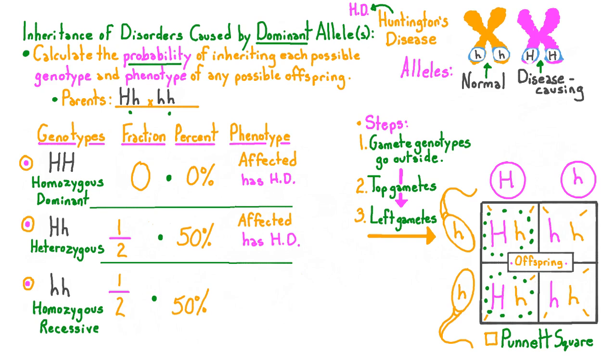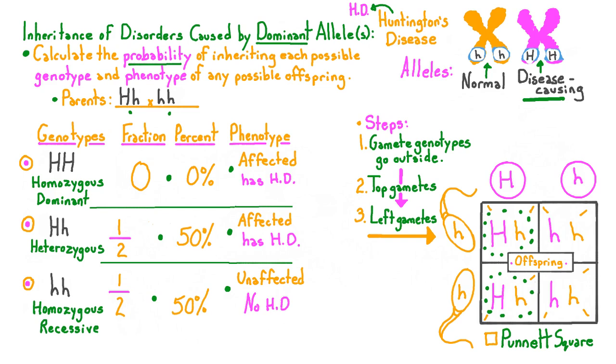The allele that causes Huntington's disease is dominant, so you only need one of those alleles to be affected by the disease, and therefore anyone with a homozygous dominant or heterozygous genotype would be affected. The only unaffected genotype in a dominant disorder is the homozygous recessive genotype.